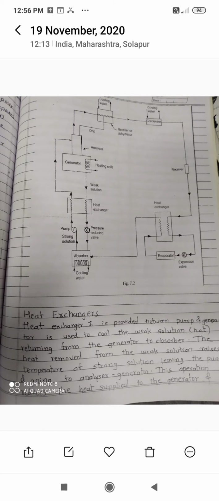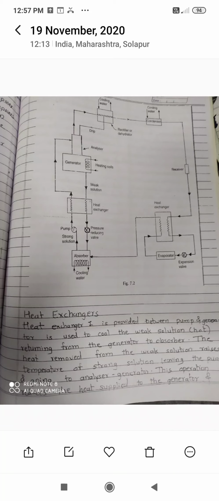The temperature of the vapor refrigerant from the evaporator is decreased with the help of the liquid refrigerant coming from the receiver. So what is the advantage of this? As the temperature of this vapor refrigerant decreases before entering the absorber, the temperature of the solution in the absorber decreases, and as the temperature is low, the absorbent absorbs maximum refrigerant.